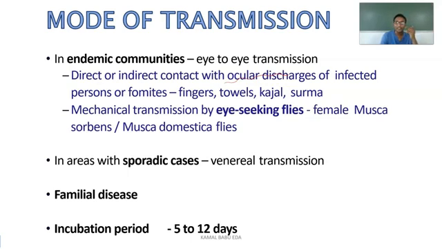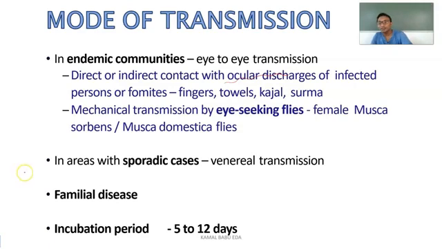Whatever fluid is discharged, if we come in contact with that infected person, or if the fingers, towels, kajal or surma used by the person touch our eyes, then it mainly causes disease transmission. You can see mechanical transmission also, that is by eye-seeking flies. Female Musca sorbens and Musca domestica flies are responsible for the transmission of the disease.